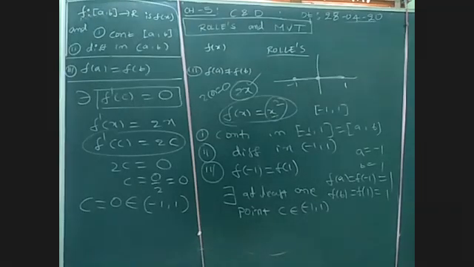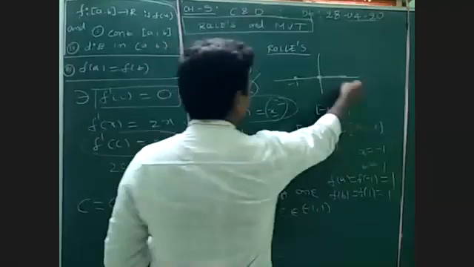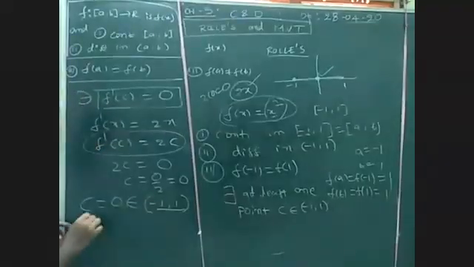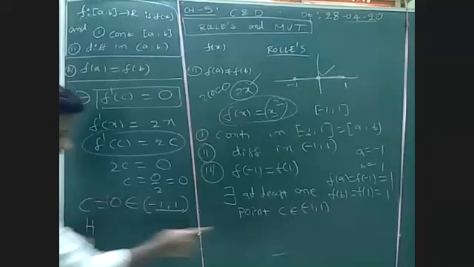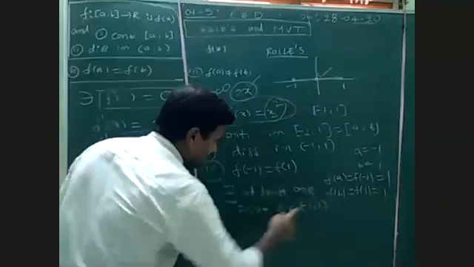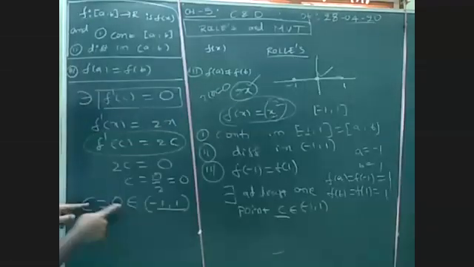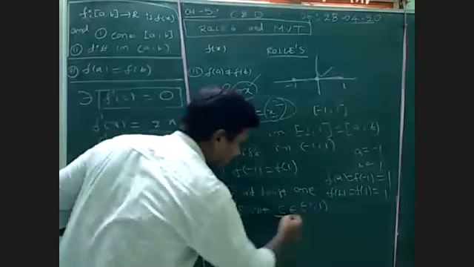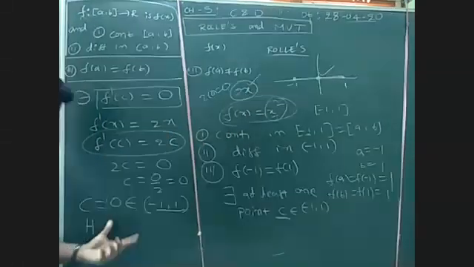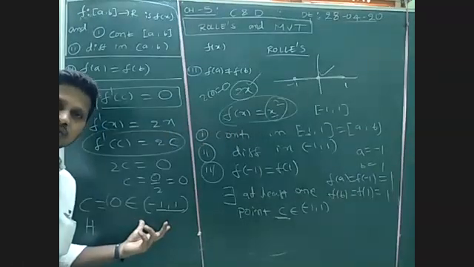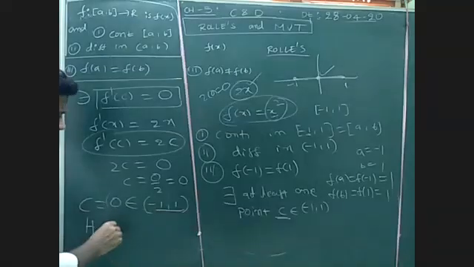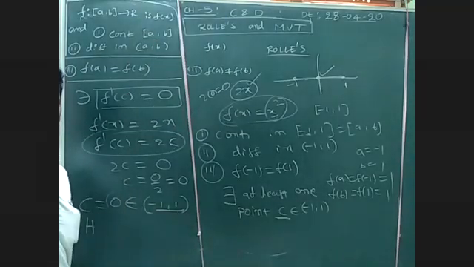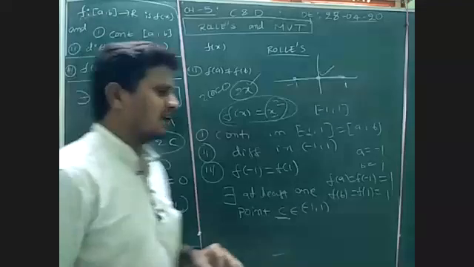Now let's check whether 0 belongs to the given interval -1 to 1. Yes, clearly c equal to 0 belongs to the given interval. Simply write down that Rolle's theorem is verified.